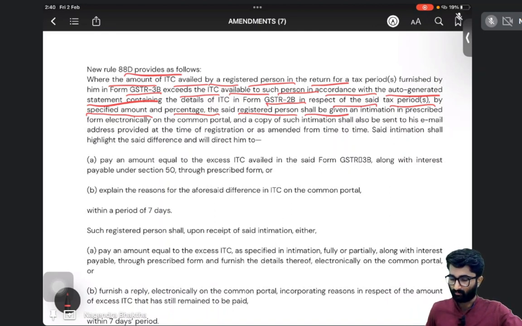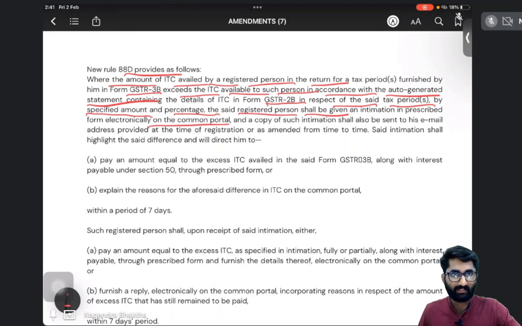On the common portal, electronically, you will get one intimation. You will get an intimation. Be very careful about this intimation. When this intimation under rule 88D will be given: if your 2B is less, 3B is more.